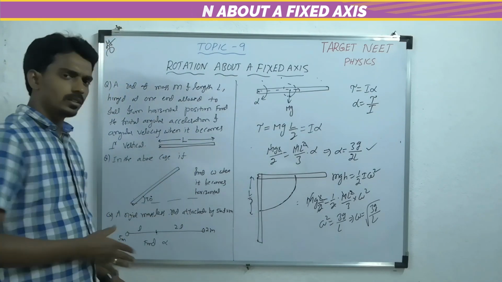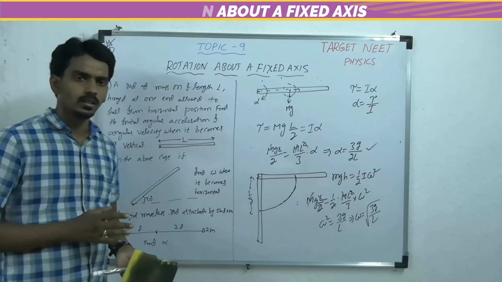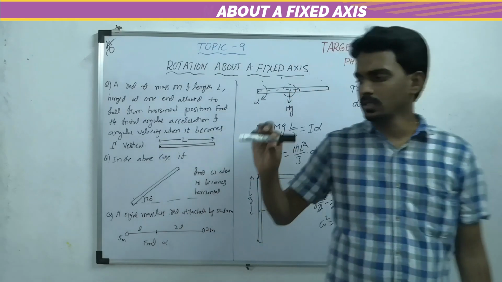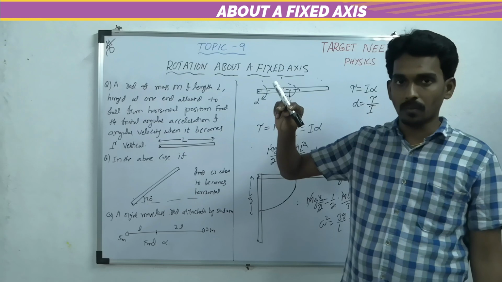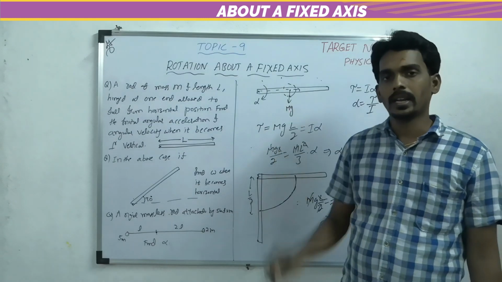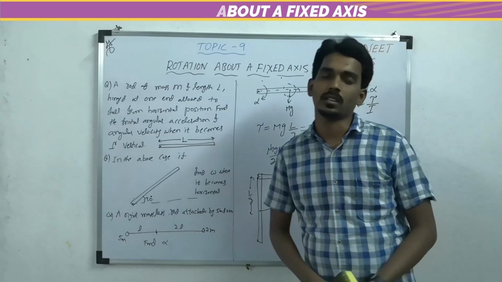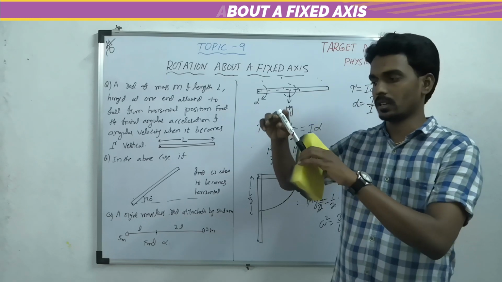Now the same question in a slightly different manner. Same situation, but don't release the rod from the horizontal position. You release the rod from a position just above the horizontal, at some angle. In the question they have given 30 degrees. Now it is at some angle above the horizontal.